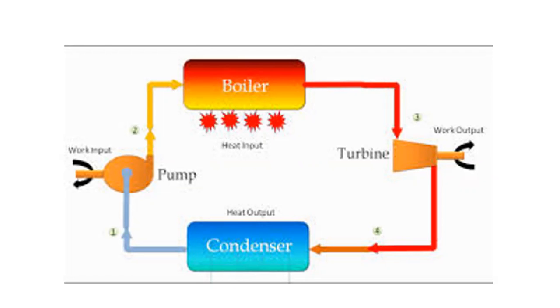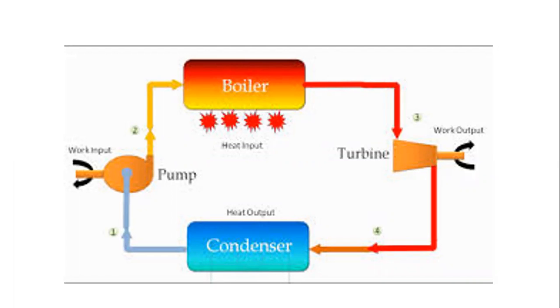By using the steam energy, the turbine blades are rotated. When the turbine blades are rotated, the turbine generates mechanical energy. Then that mechanical energy is given to the alternator, where it is converted into electrical energy.